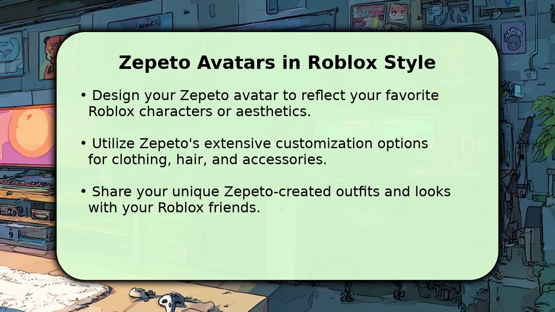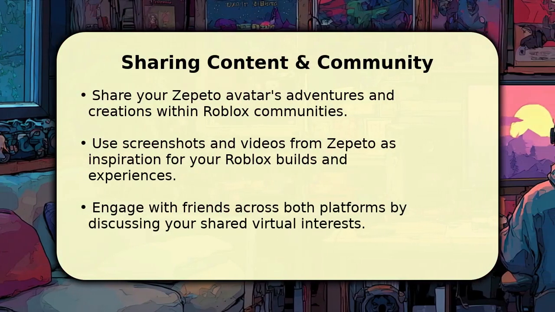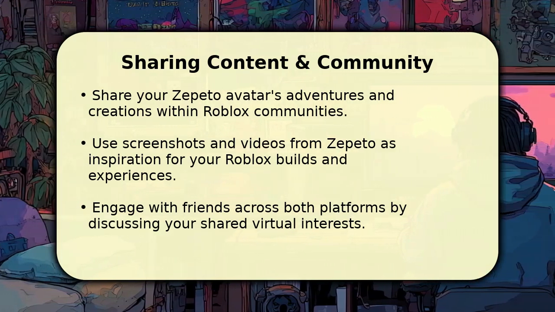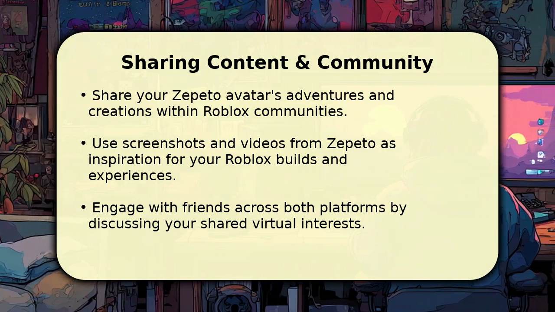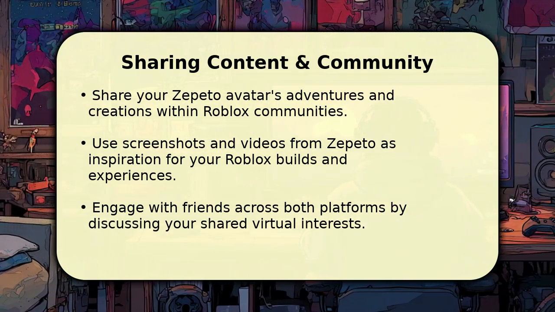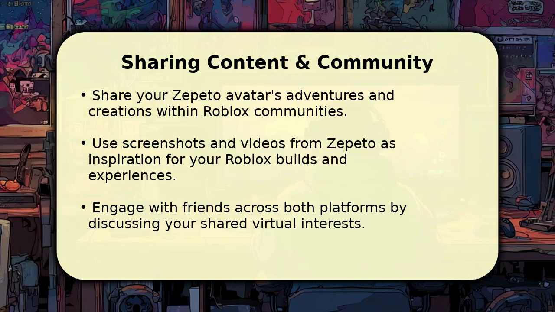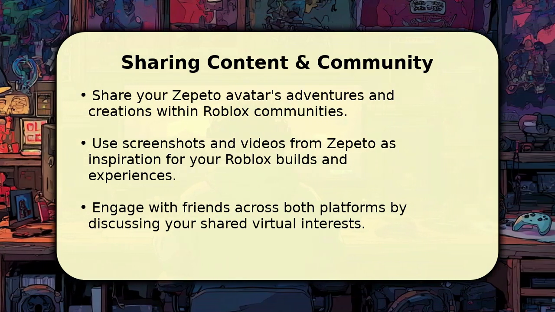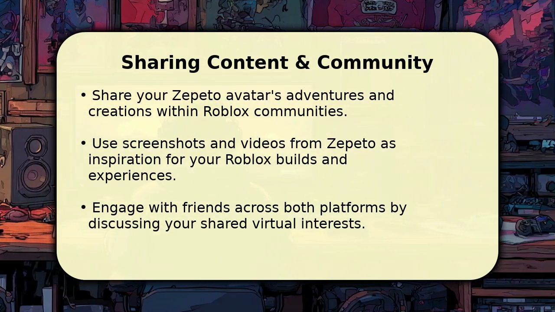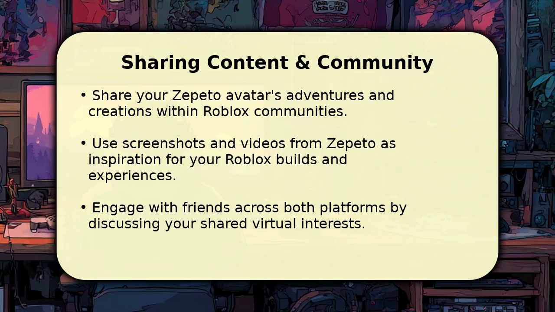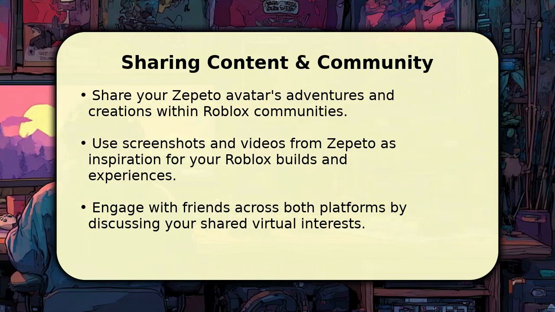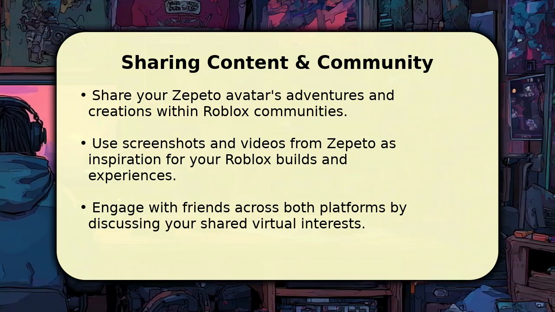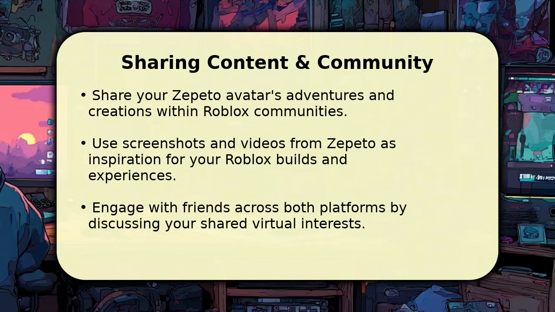conversations and creative ideas. A powerful way to connect these worlds is through content sharing and community engagement. You can capture stunning screenshots or short videos of your Zepeto avatar in various poses and settings, then share these within your Roblox social circles, perhaps on group walls or community forums. Imagine inspiring new Roblox builds by showcasing a unique Zepeto creation, or even using a Zepeto setting as a backdrop for a story you tell in Roblox. This cross-platform sharing fosters deeper connections with your friends, enriching your overall virtual experience.